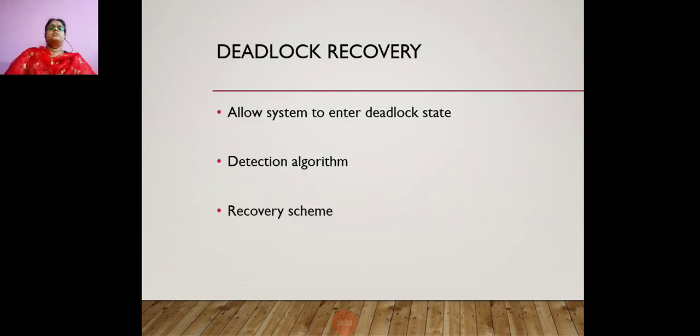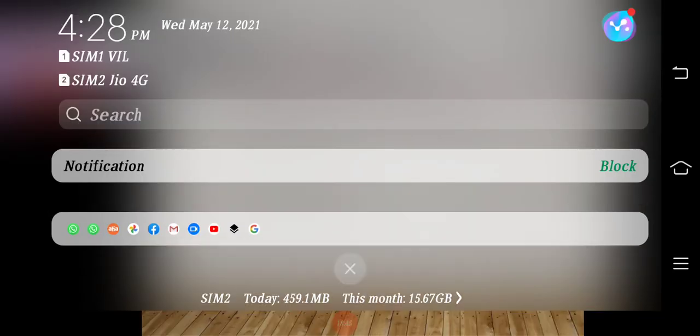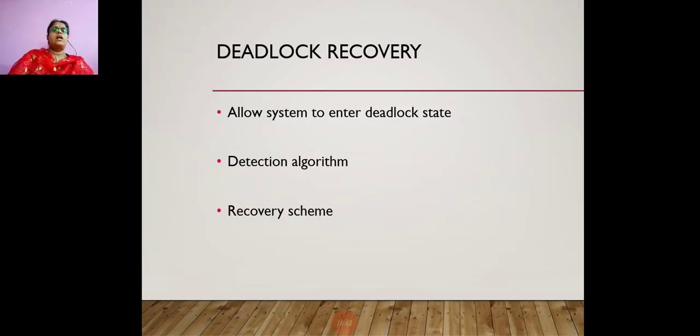So coming to the fourth method of handling deadlock, that is called deadlock recovery. Under deadlock recovery, what will happen is you allow the system to enter a deadlock state, and then detect whether the deadlock has occurred or not. If the deadlock occurs, then recover from that deadlock situation. So these are the 3 steps which will be followed under this method.